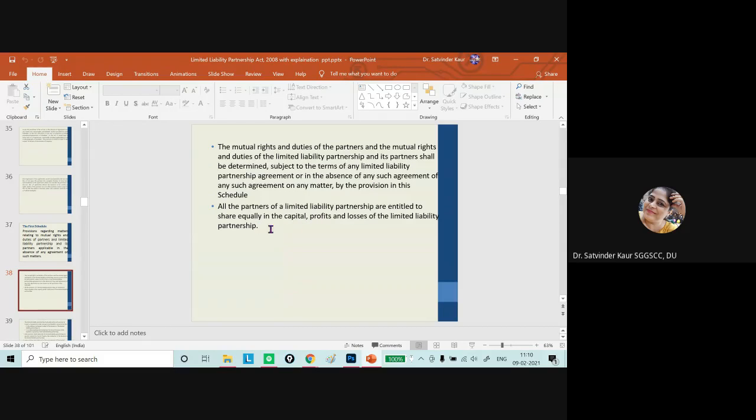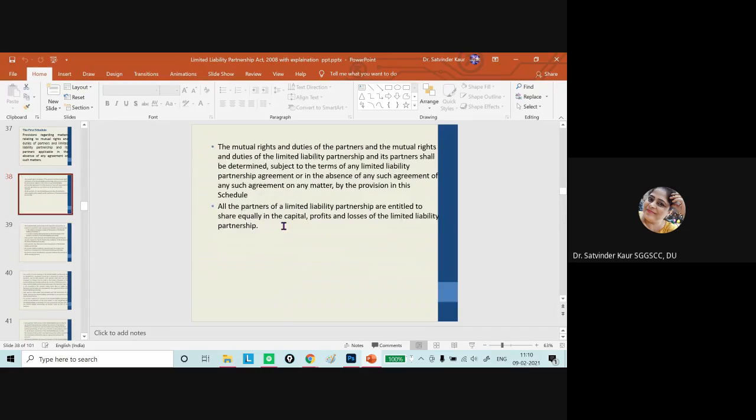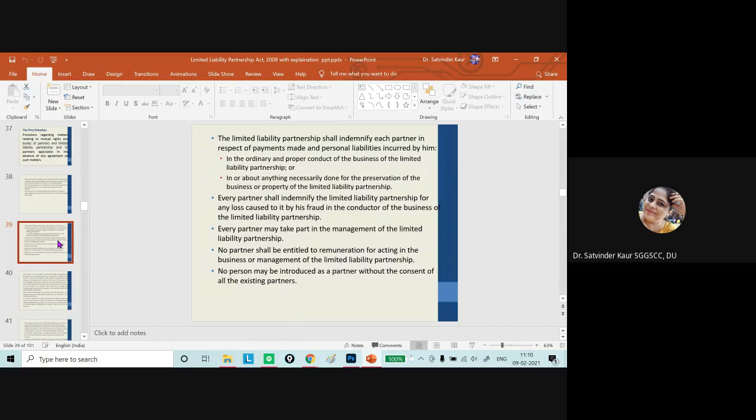If nothing is mentioned on account of capital, profit, losses, etc., then Schedule 1 says there is equal distribution of profits and losses, and the contribution in the form of capital will also be equal if nothing is mentioned in the LLP agreement.